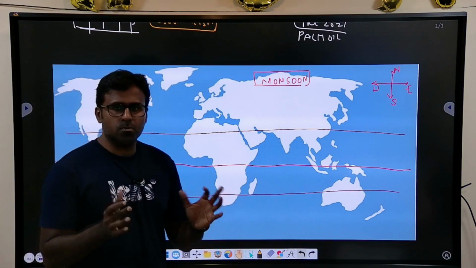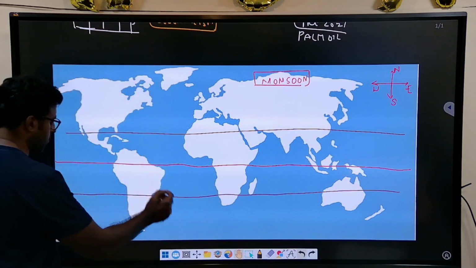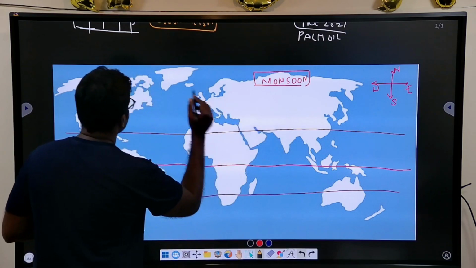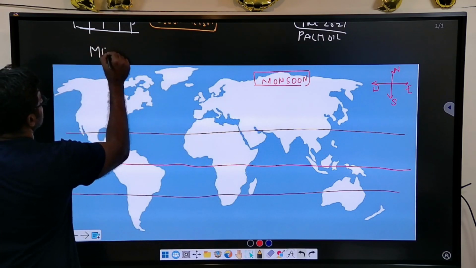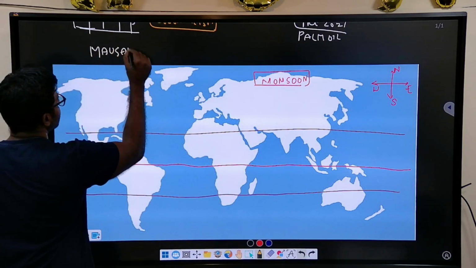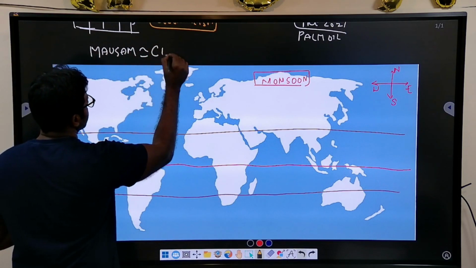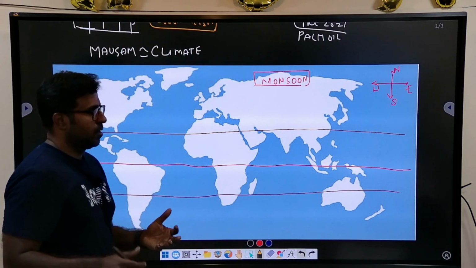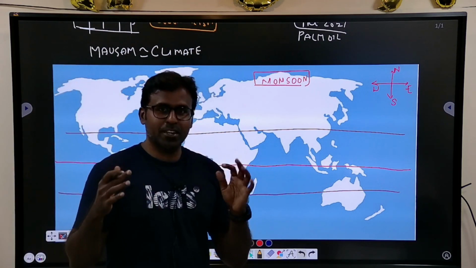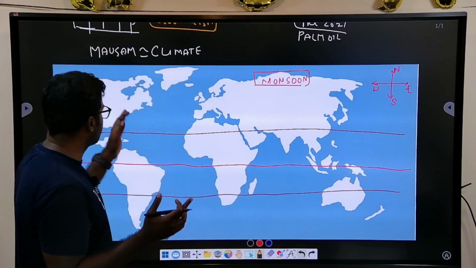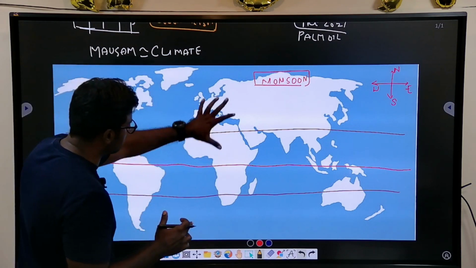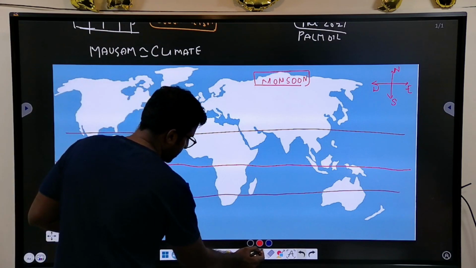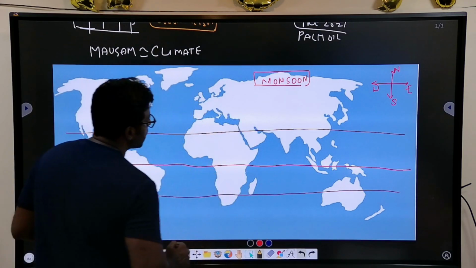Monsoon comes from mausam, which in Hindi means climate. Words like 'barish ho raha hai' or 'summer ho raha hai' are all Hindi words, and monsoon in basic language means reversal of winds. How this happens is what we have to know in very simple terms.